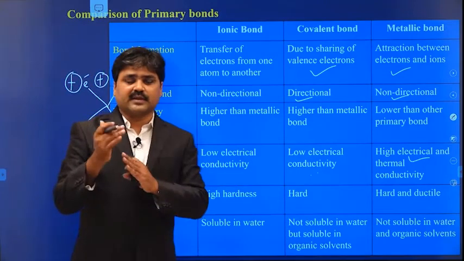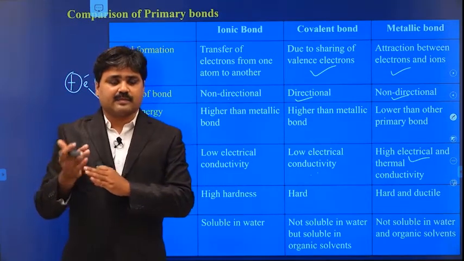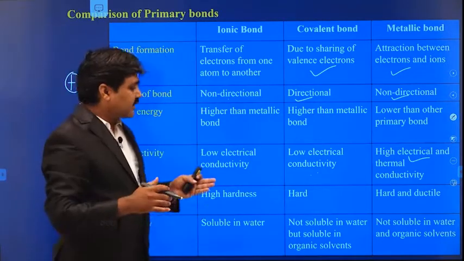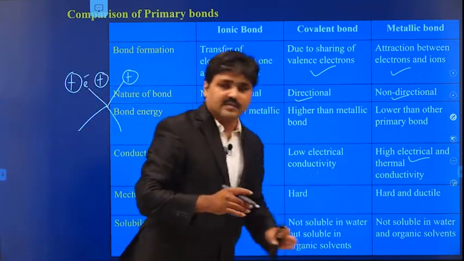That means we can make metals into different shapes by applying some pressure. So they are relatively ductile in nature, which means we can make them into some shape.